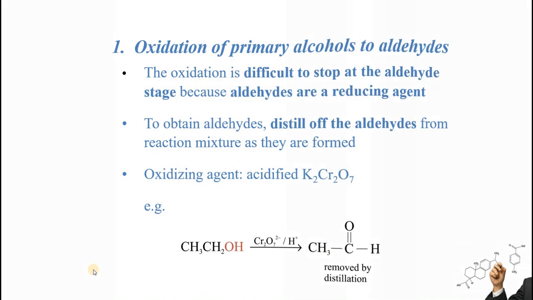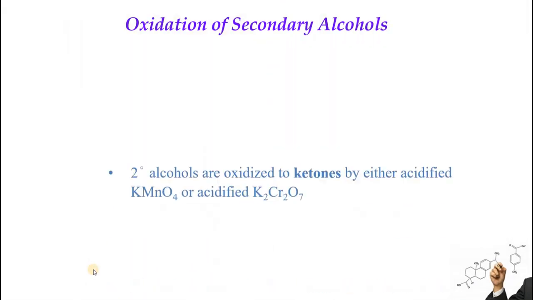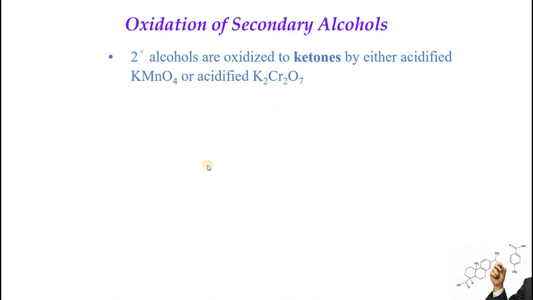Next step is oxidation of secondary alcohol. In oxidation of secondary alcohol, these can be oxidized to ketones by again using the same acidified KMnO4 or acidified potassium dichromate.